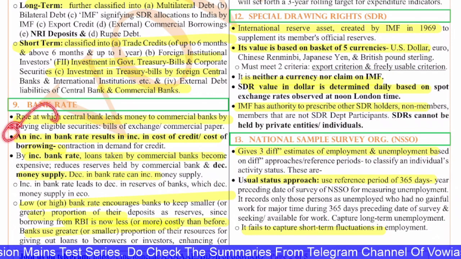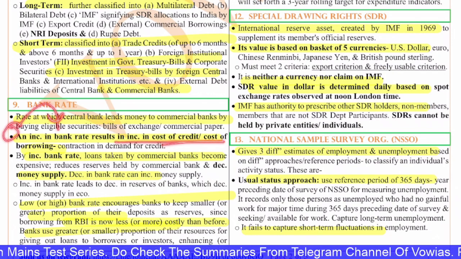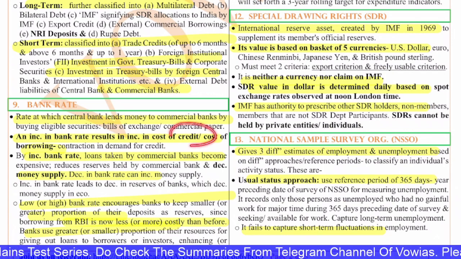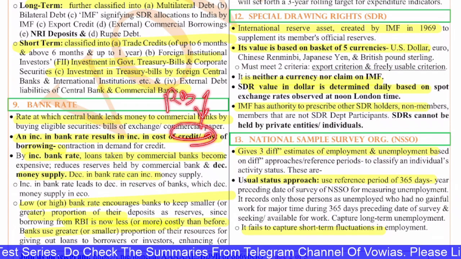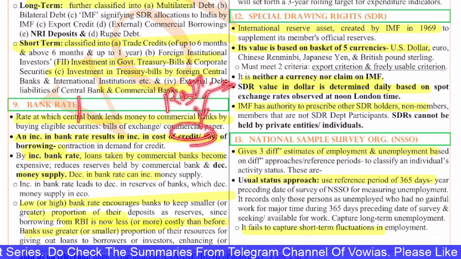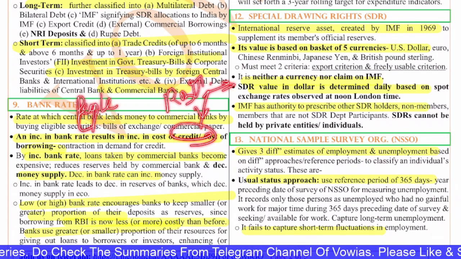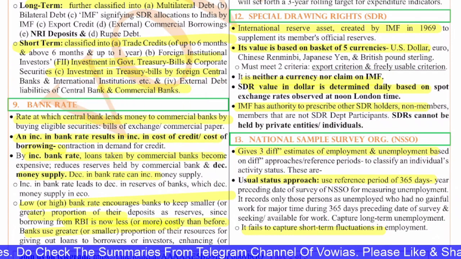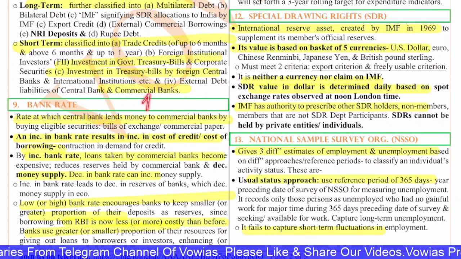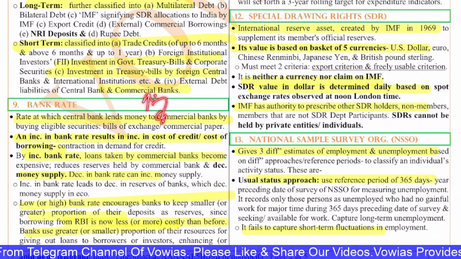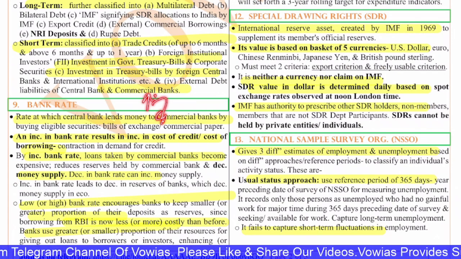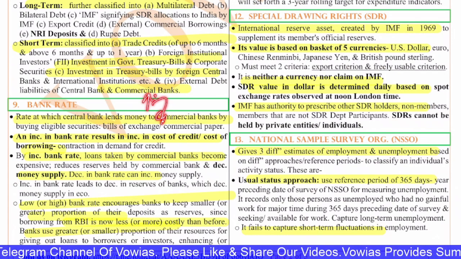An increase in the bank rate results in increase in the cost of the credit. So when the cost of the credit increases, that means the interest rate at which the banks are borrowing from RBI increases, then the people also have to take loan at higher interest rate. So because of this, what will happen when the interest rates are high? When the interest rates are high, the borrowing of the people decreases. Borrowing, that means people will take less money, people will borrow less money. So the money availability in the market also reduces.